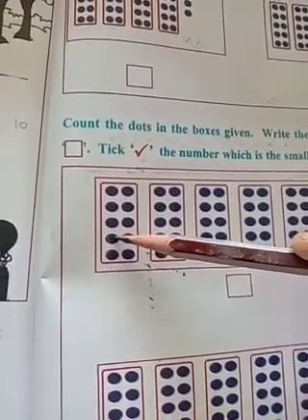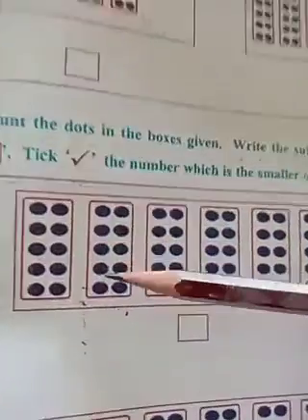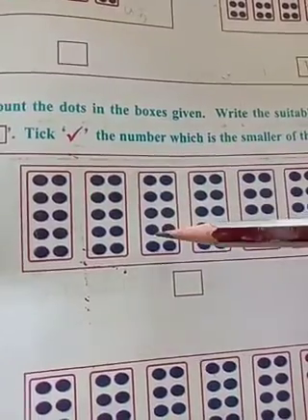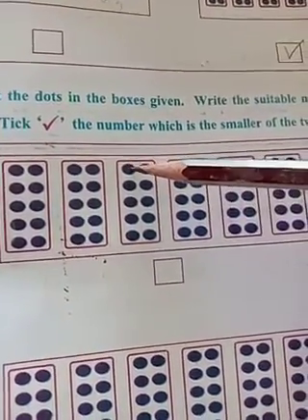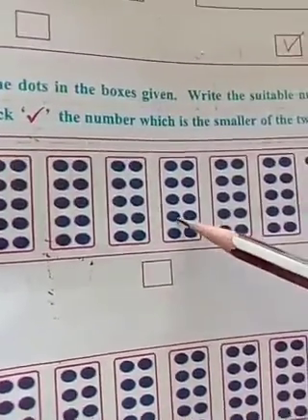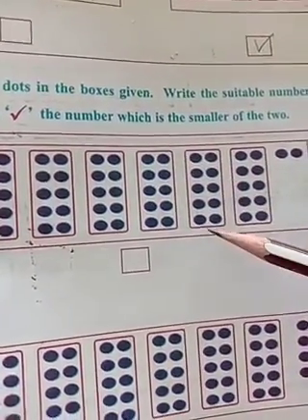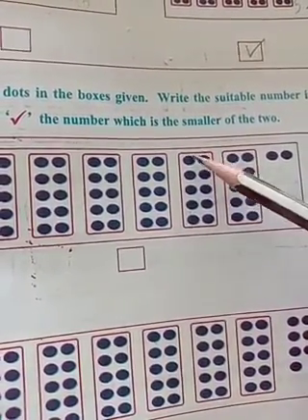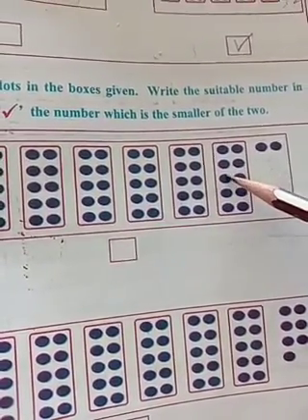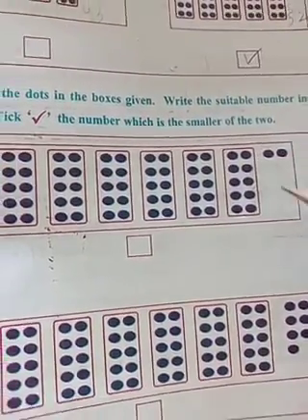Count with me. 1, 2, 3, 4, 5, up to 30, 31, up to 50, 51, 52, 53, 54, 55, 56, 57, 58, 59, 60. 60.